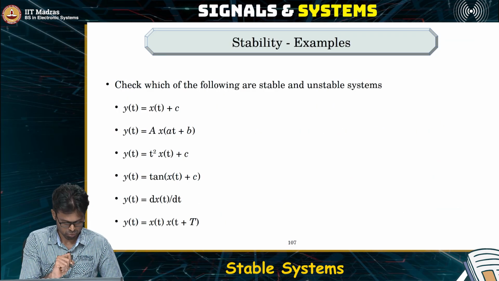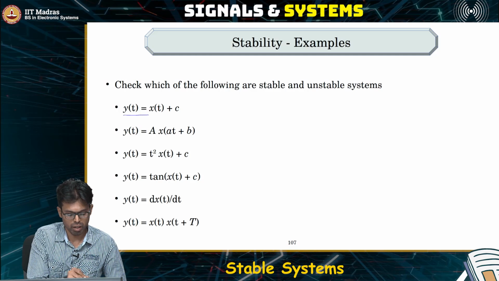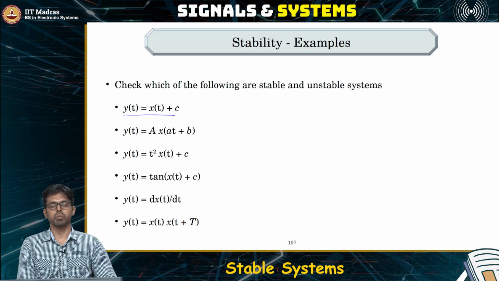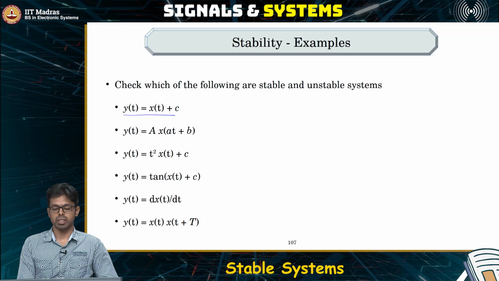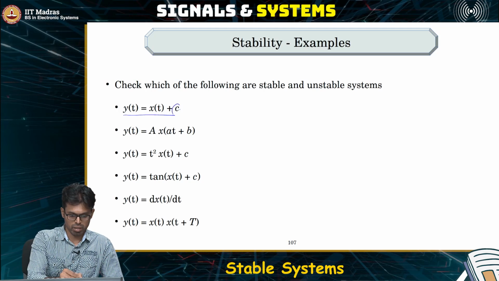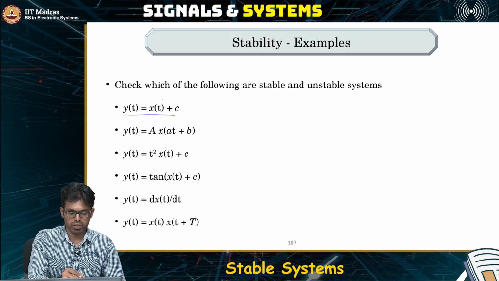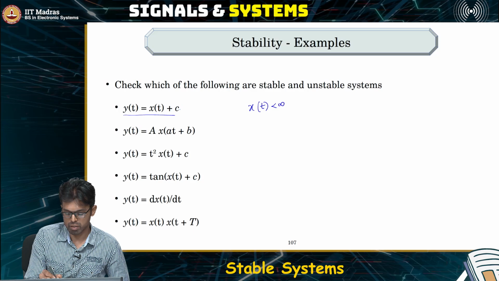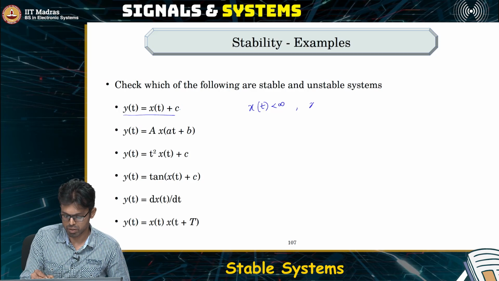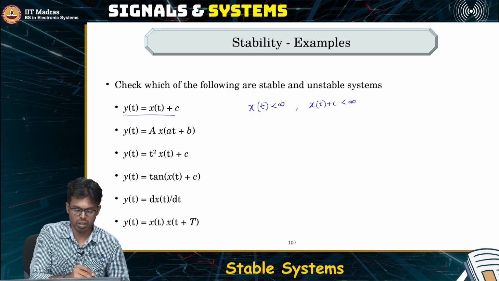Alright, now let's take the same cases that we were discussing earlier. If the output is given by the input plus some constant, is this a stable system? Yes. This c is a fixed constant. So if x of t is less than infinity, then x of t plus c is also less than infinity. Hence, this is stable.